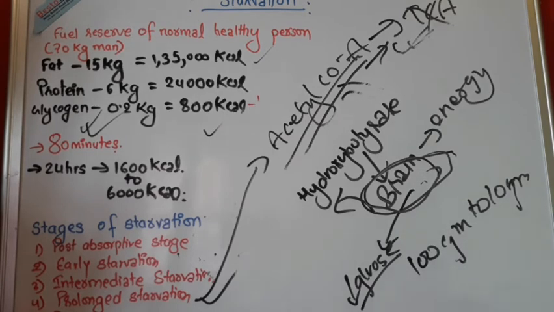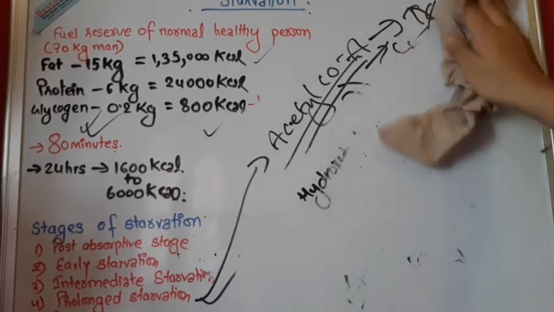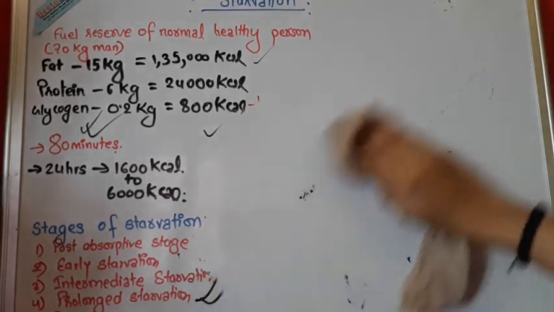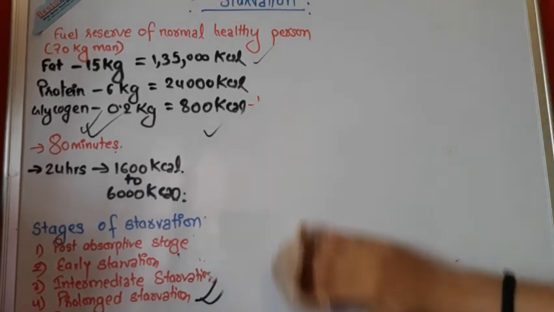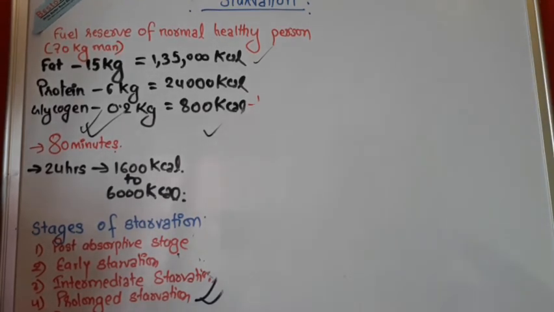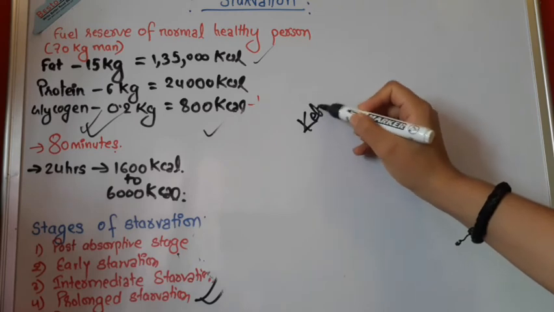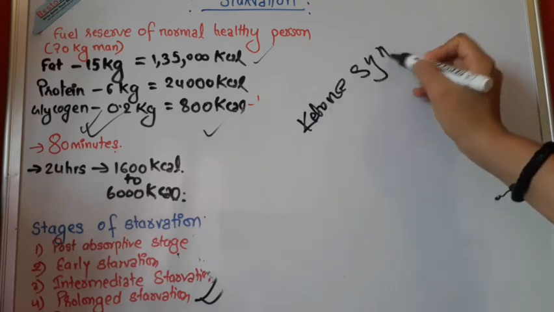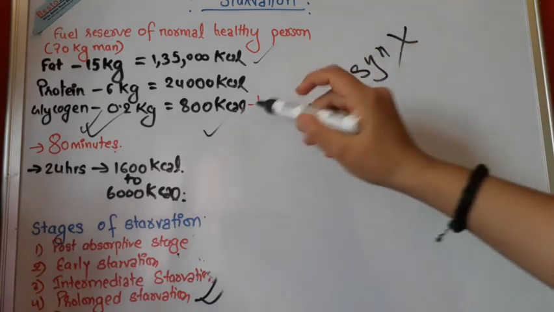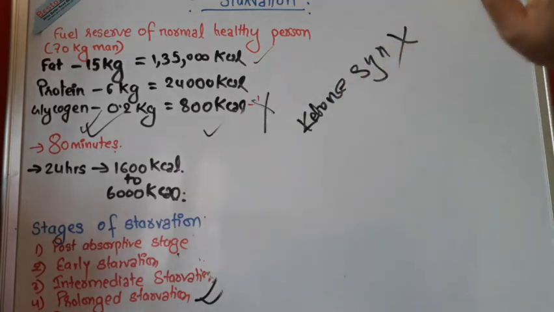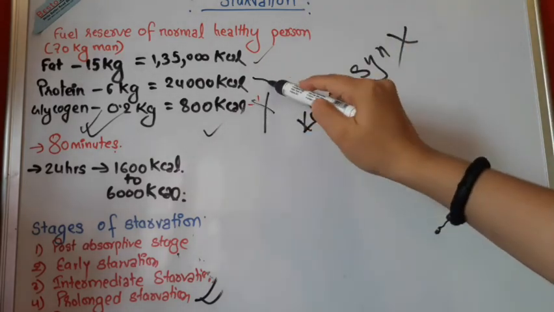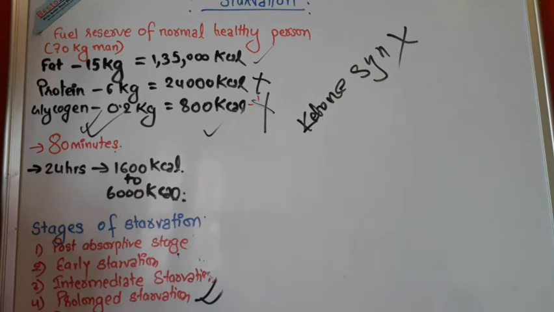Now finally death has arrived. How? Because everything has depleted. As I said, the ketone synthesis has reached a plateau phase. No more ketone synthesis can occur. Glycogen, in the very initial stage, had given up. Protein also has already given up, and ketone says that now I cannot synthesize more energy.